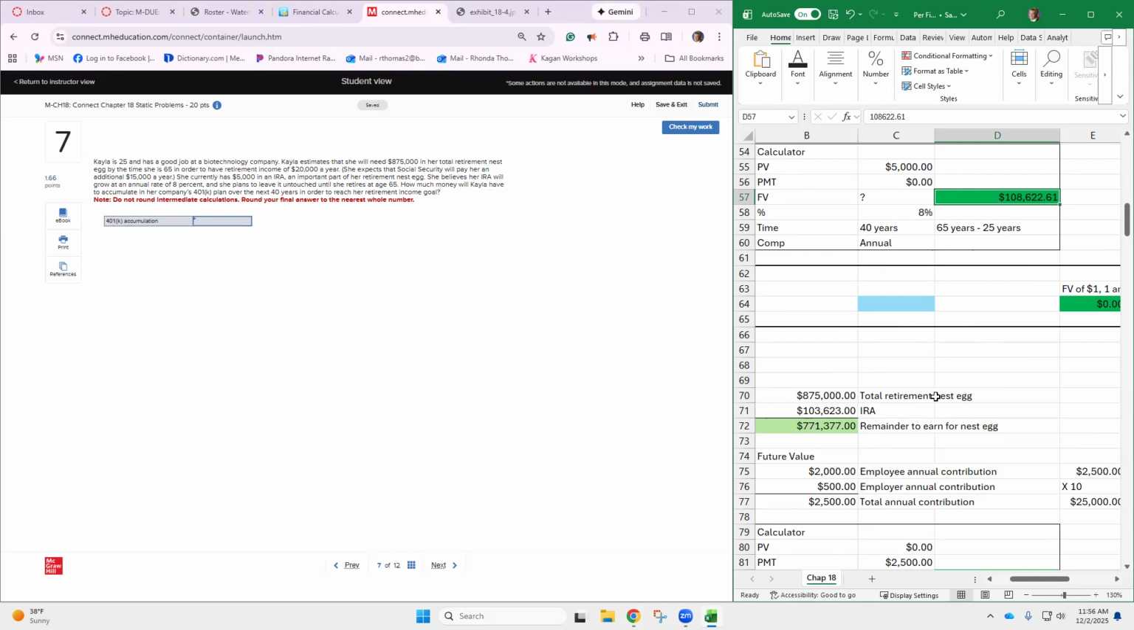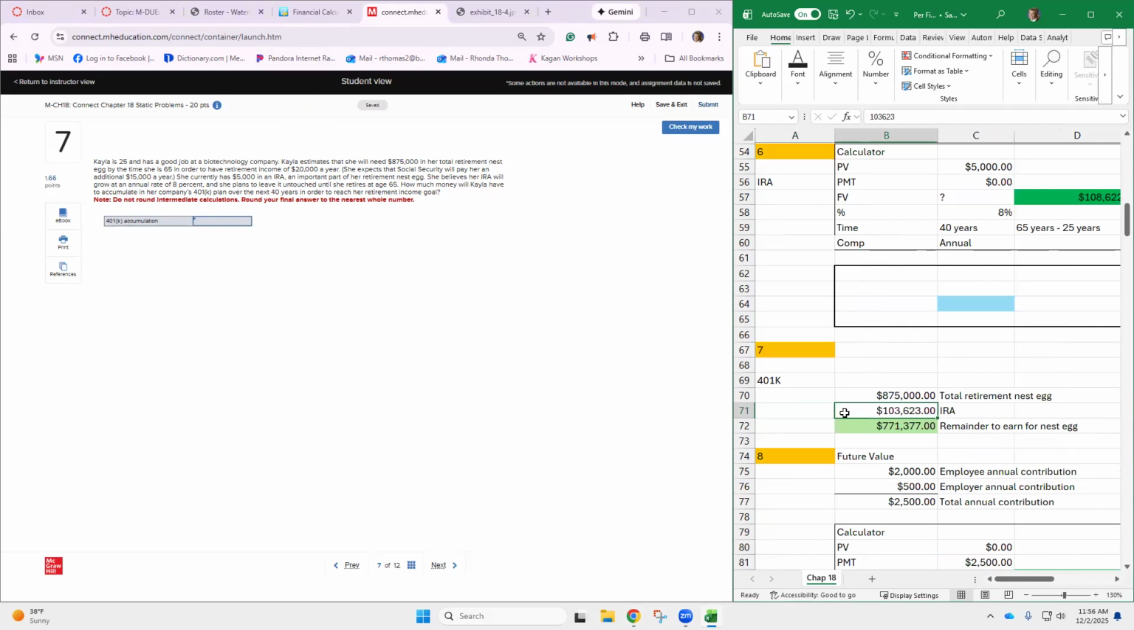Okay, 63. Let me go back. Oh, I wrote it on the board. Okay, sorry about that. So we're going to round this to 23, and we're going to subtract 108,623. Then this should be the difference, and that's what they want. They want some idea of how much she needs to build in her 401k. So 771,377.